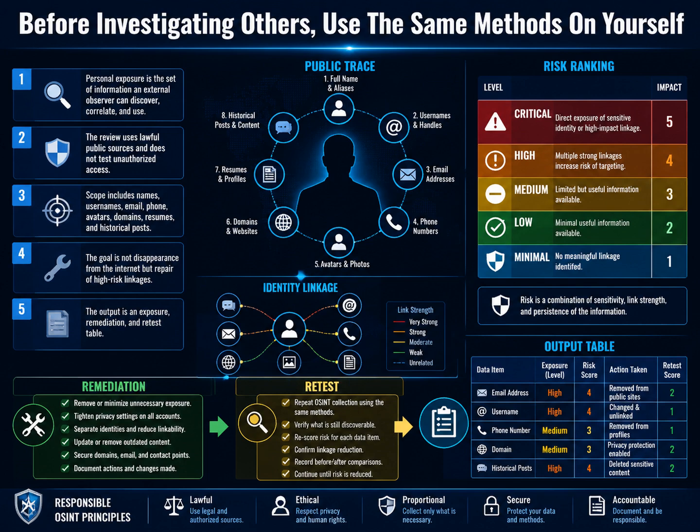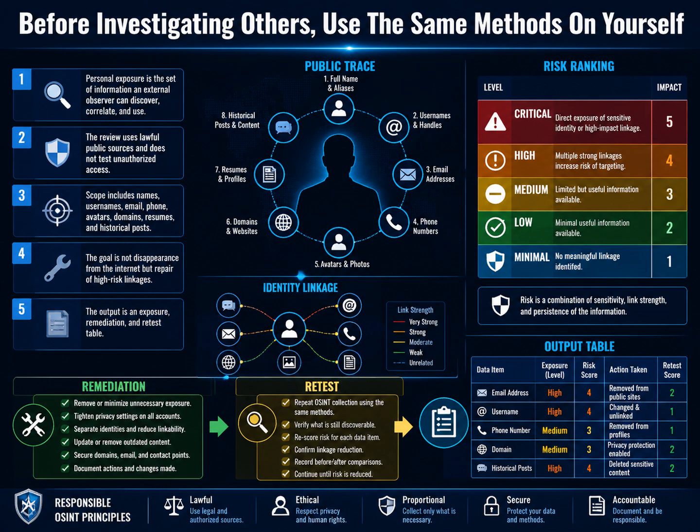The previous lessons focused on protecting an investigation identity. Now we turn the same methods toward ourselves. A forum account, a professional page, and an investigation persona may feel completely separate. An outsider can start with an old username, find an email address in a public code commit, and follow it to a career profile. Public information alone may reveal a name, city, and employer.